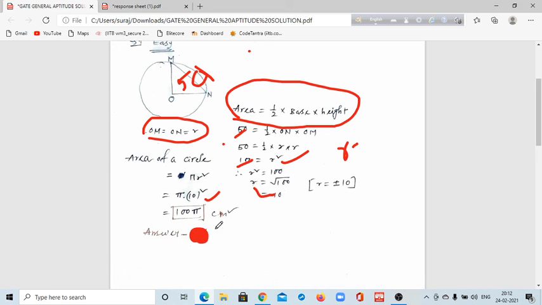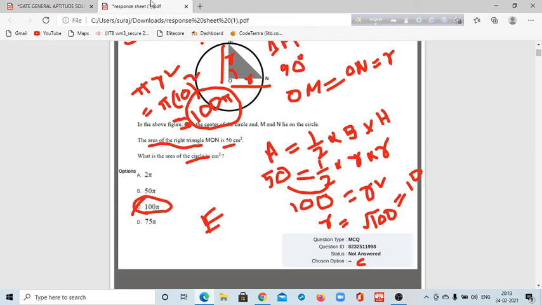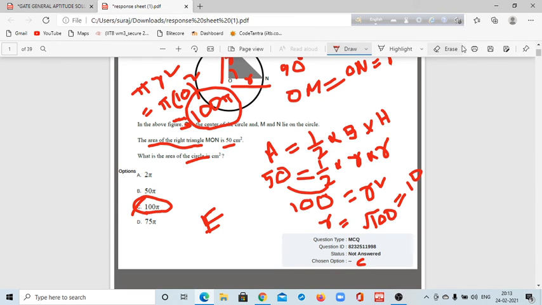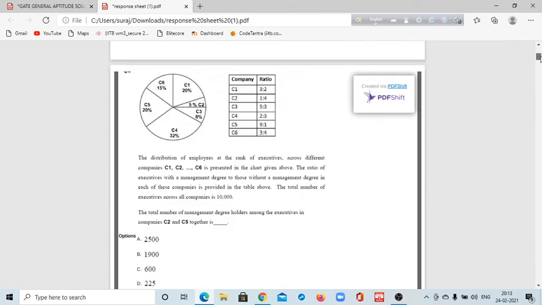So the answer will be C. Already I have mentioned. So the answer will be C. Look. So now we can proceed to the next question. Okay. Next question. What is the next question?